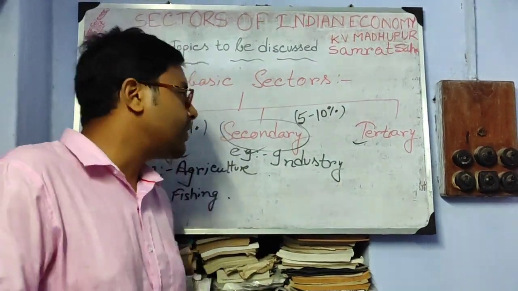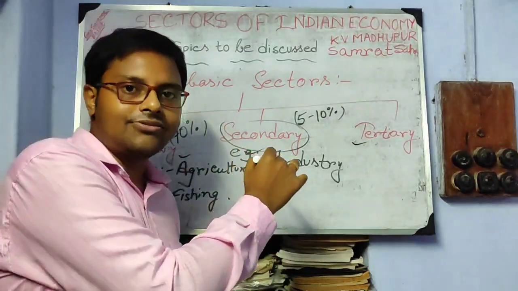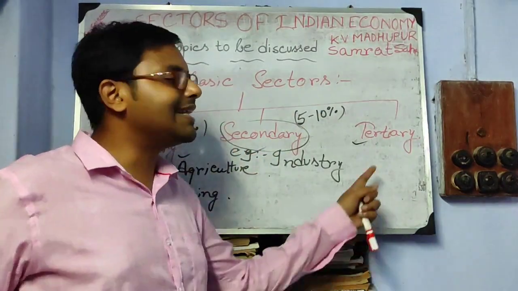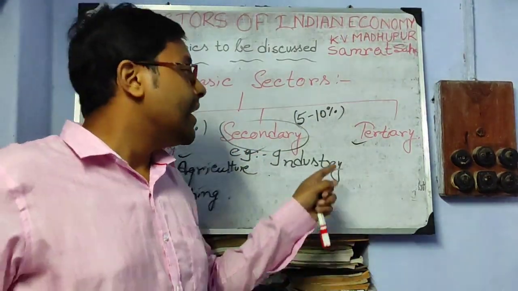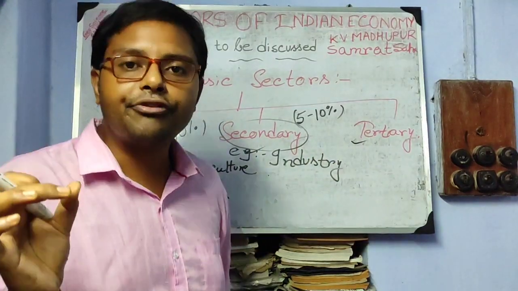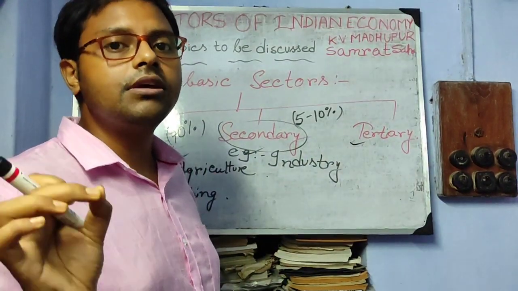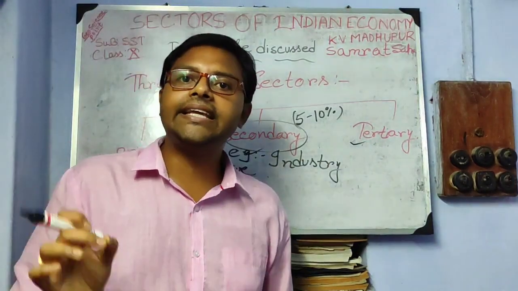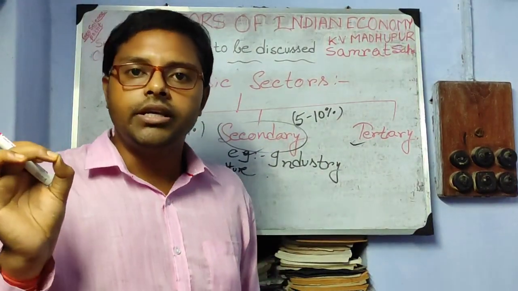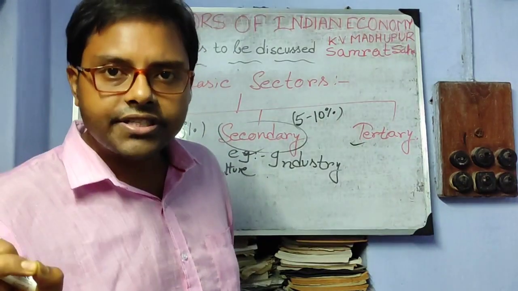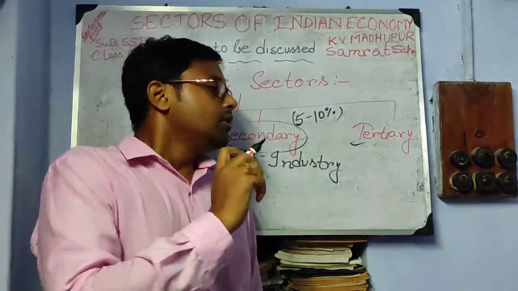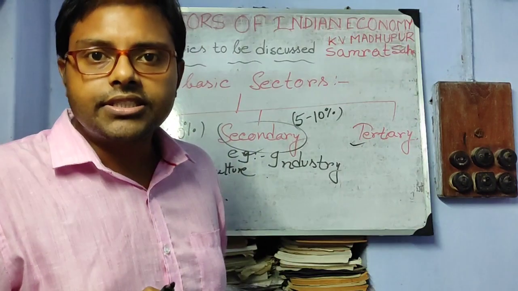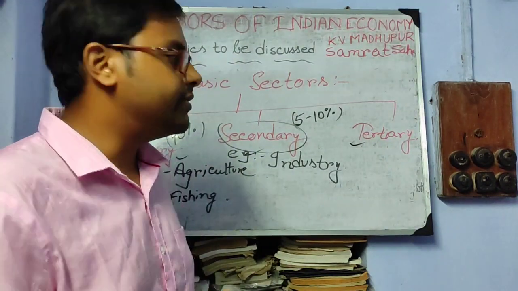So first is agriculture, second is industry, and the third economic activity is the tertiary sector, which means any sector which provides services or emergency services or communication systems. Any economic activity which provides economic services or communication systems is a tertiary economic activity.